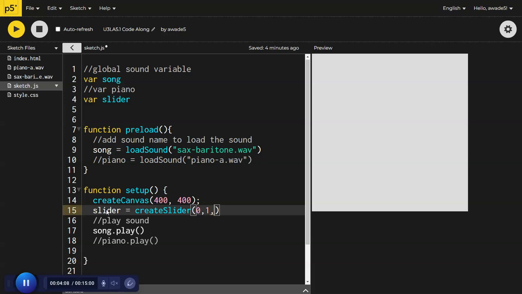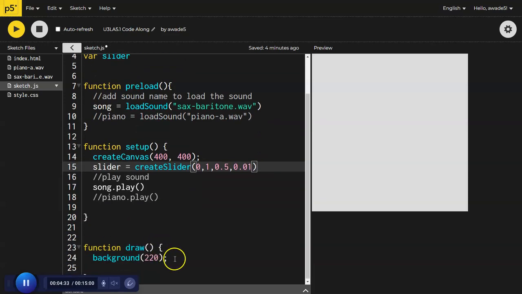I want it to start at 0.5, and then what I want to increment it by, right? Since I have a starting value of 0 and a maximum value of 1, I want to increment it pretty slowly. So I'm going to do 0.01 as my incrementation. Now that I've created my slider and initialized that value inside of my drawer,